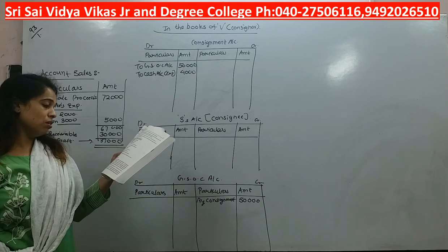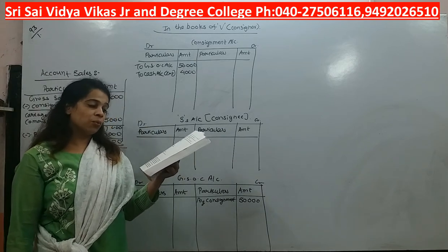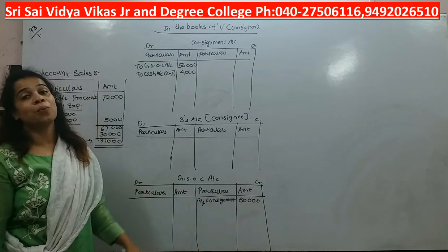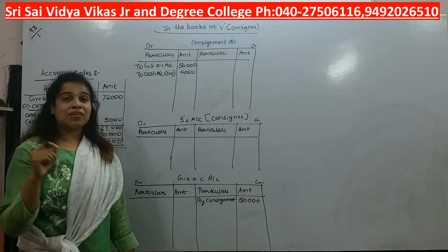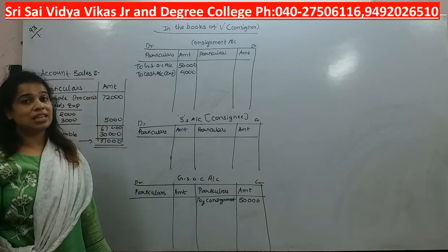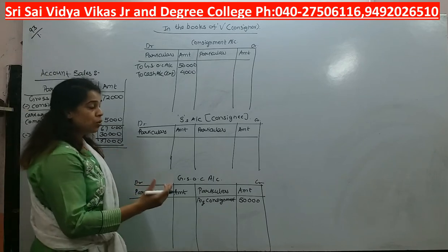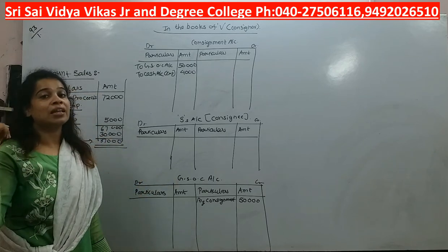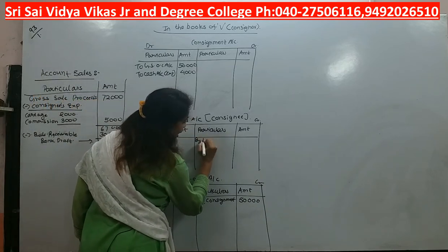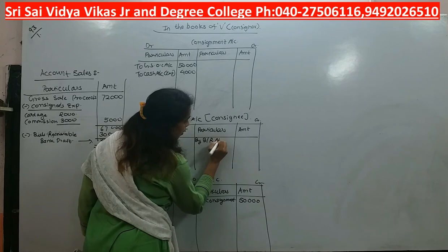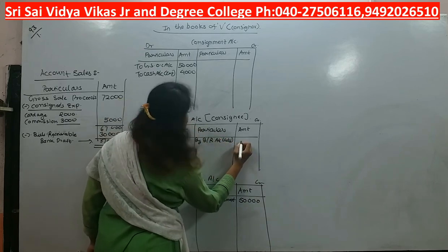The consignee drew a bill of 2 months on S for rupees 30,000 as advance. See students, basically S is giving a bill to V. So it is an advance. The consignee is giving an advance in the form of a bill. So here I will write by bills receivable account, in bracket, if you want, you can write advance of rupees